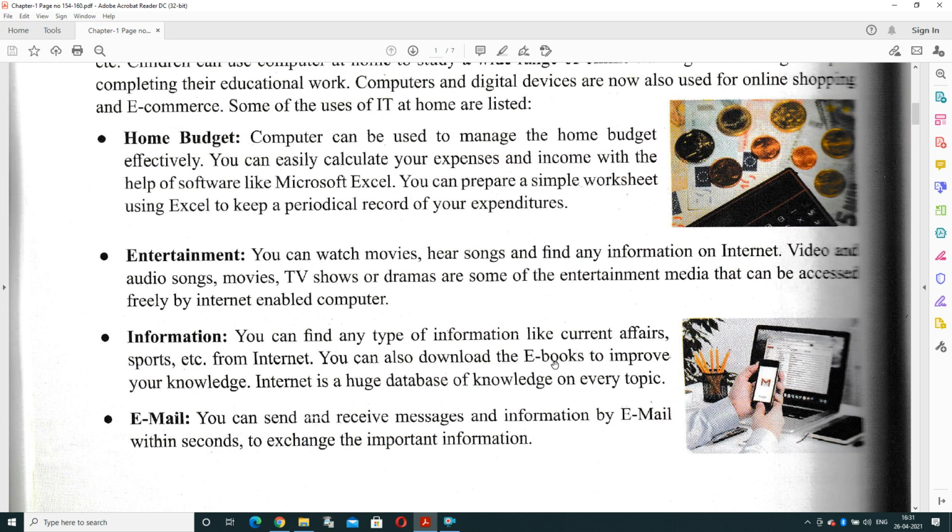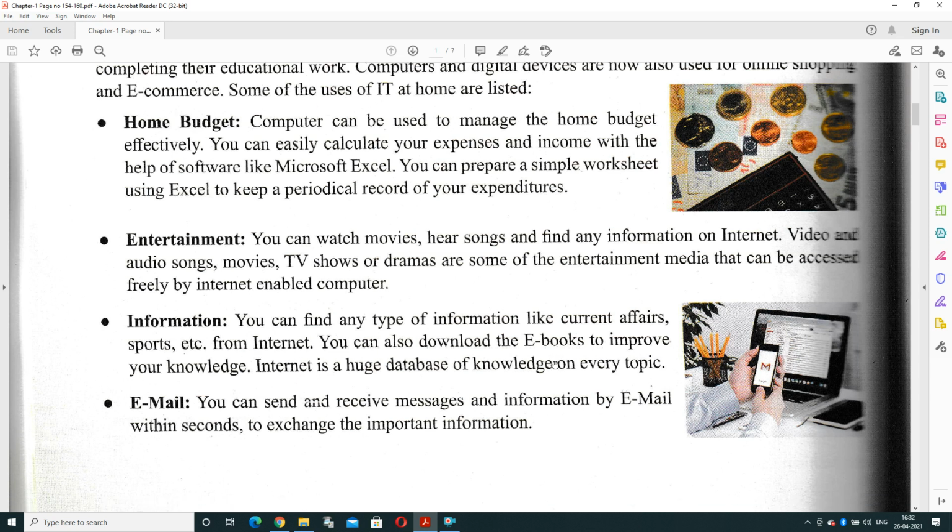Email. You can send and receive messages and information by email within a few seconds and exchange important information. You need not travel from one location to another location. For transferring the information, you can directly interact with the help of email services. These all services are related to your home applications that you can perform at home.